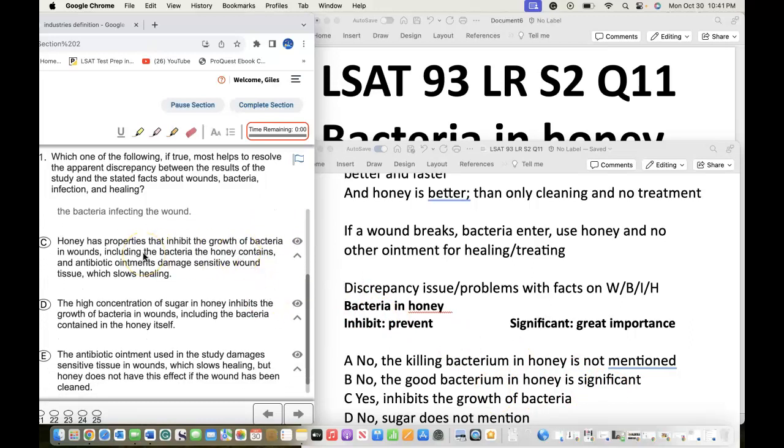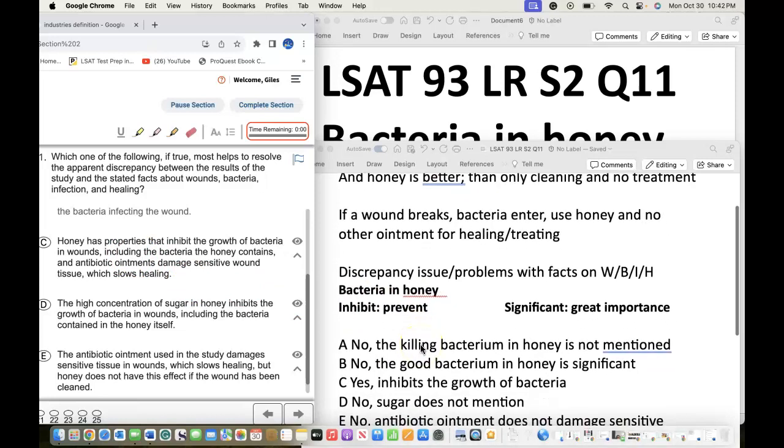Honey has properties that inhibit the growth of bacteria in wounds, including the bacteria the honey contains, and antibiotic ointments damage sensitive wound tissue with slow healing. I'm going to say yes, inhibit the growth of bacteria. And with that being said, it kind of matches up with what we have here as well. So we're going to go ahead and highlight it, see if these choices are better.